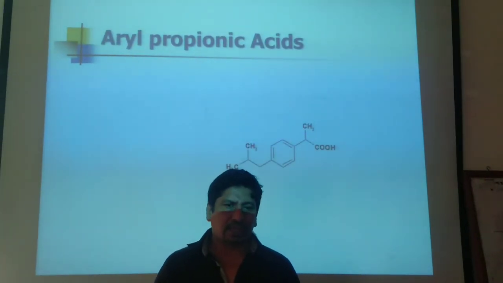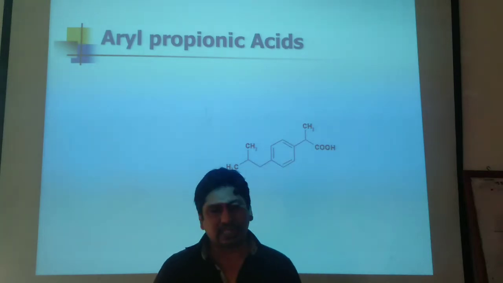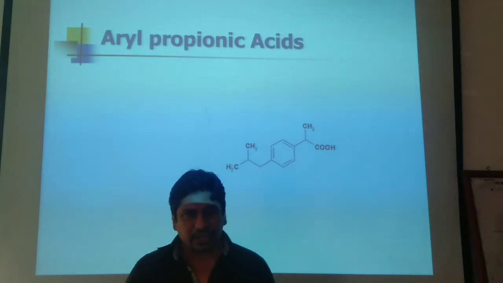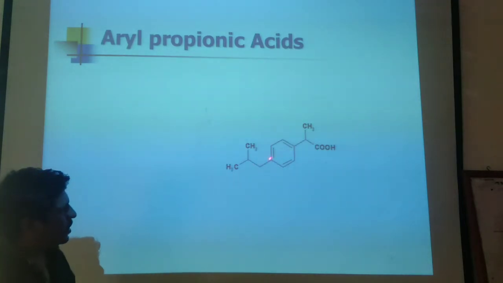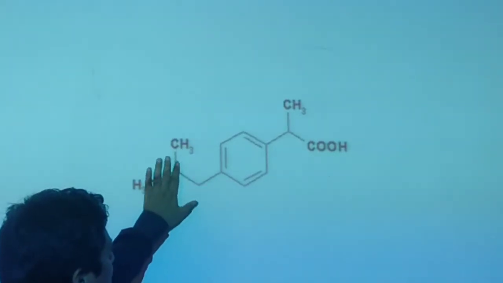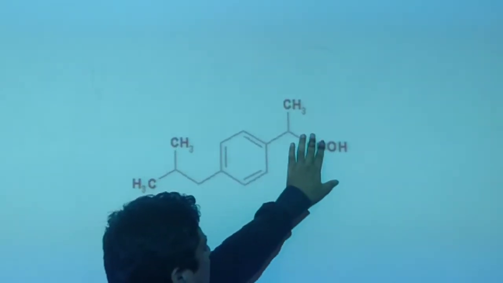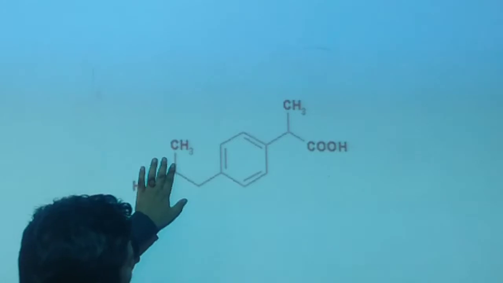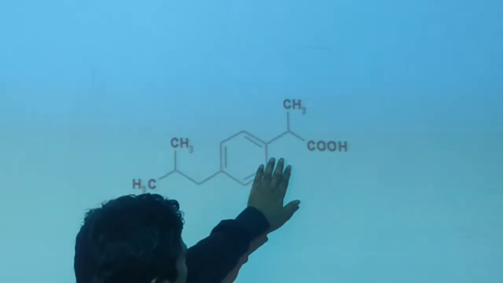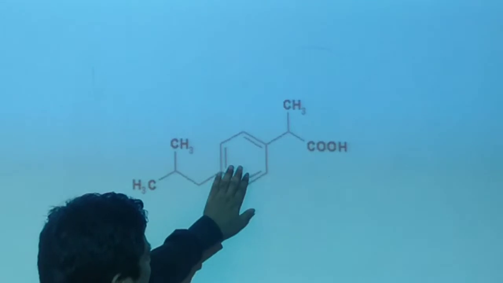The drug sold under the name of aryl propionic acid is Brufen, and the famous drug is ibuprofen. We name it ibuprofen because it contains isobutyl. Ibu means isobutyl, pro means propionic acid, fen means phenyl. So ibuprofen contains isobutyl, propionic acid and phenyl. Together these three constituents make ibuprofen, and the famous brand under which that drug is sold is Brufen.